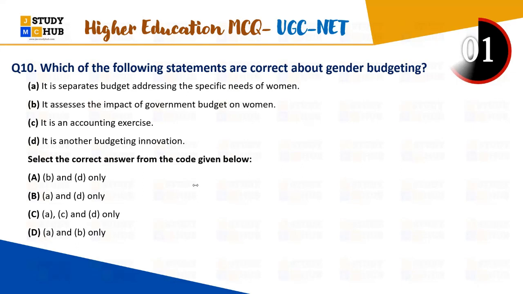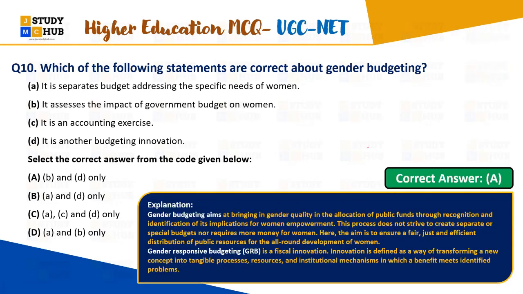Let's go to the right answer. The majority of the answers are towards D, right? So the right answer is B and D, right?